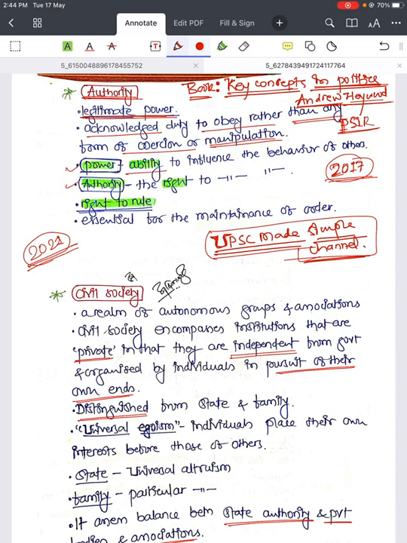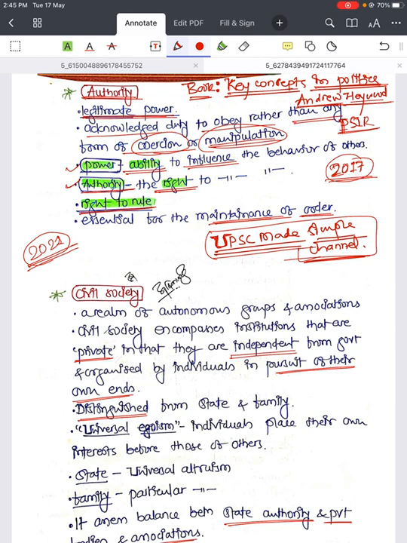Power is the ability to influence, and that can use coercion and manipulation to influence the behavior of others. But authority is the right to influence. That is legitimate power, which is called authority, also called the right to rule. It is essential for the maintenance of order.